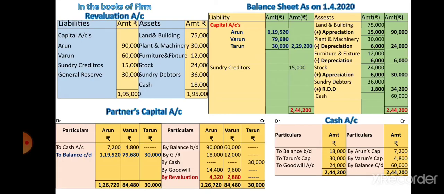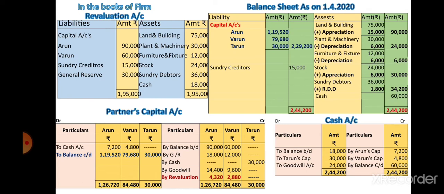The first account is the revaluation account, the second account is the partners capital account, and the third is the new balance sheet. And in the working note, you have to open the cash or bank account. So let us solve the problem. This is the question which is seen on the screen.